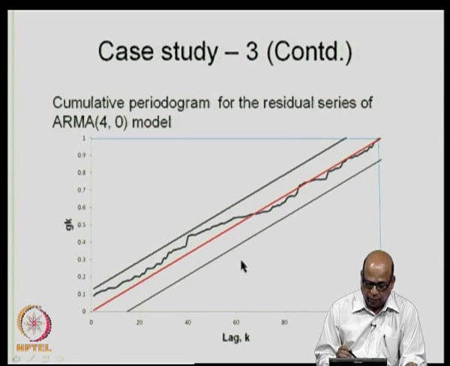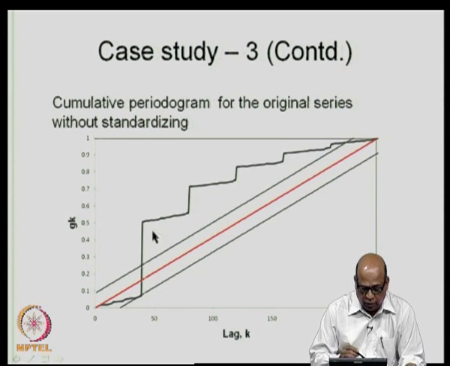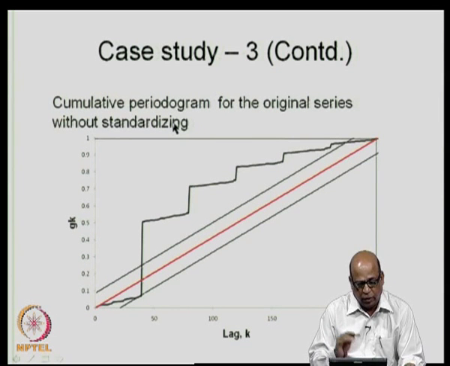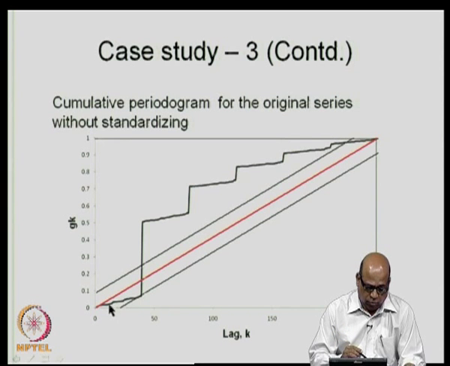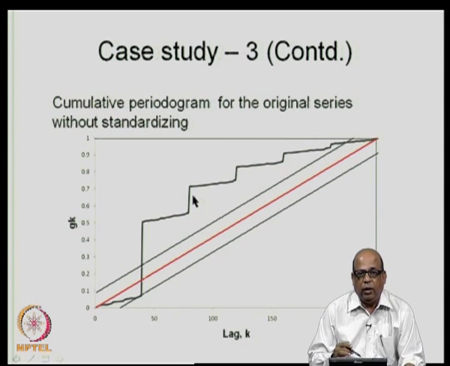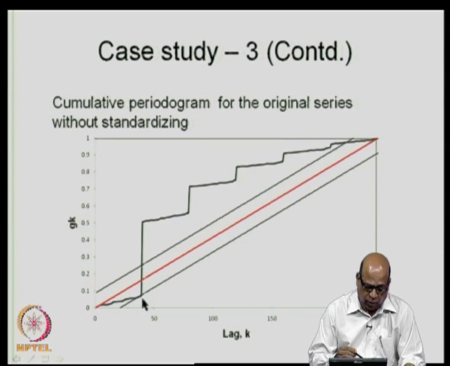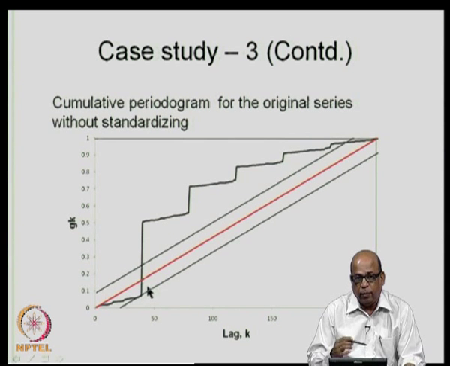On either side we draw that line, and as you can see, for the original monthly time series where we had 480 values, most of the values lie above this band, beyond this band, indicating that there are significant periodicities present. In fact, you see a first spike corresponding to a value of 40. So, 480 by 40 corresponds to a periodicity of 12 months. Similarly, you can capture periodicities associated with each of the spikes. So, this is the cumulative periodogram.